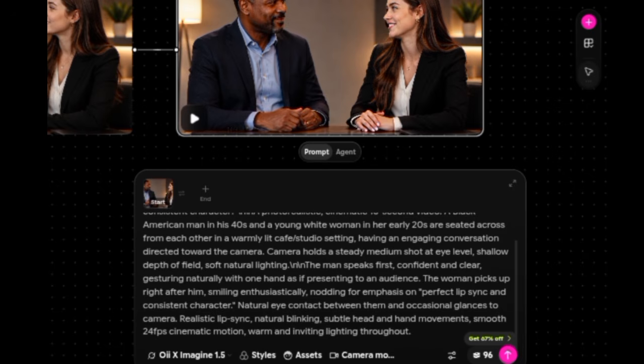Okay, so basically this is how you can still create your video using Grok AI. I've taken you through the step-by-step process, right from how you can get your reference image to how you can get your prompts, how you can organize your master prompt as well, and how you can create your video using AI. So I really hope you found this particular video valuable.